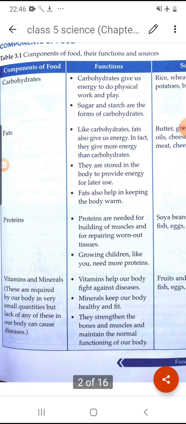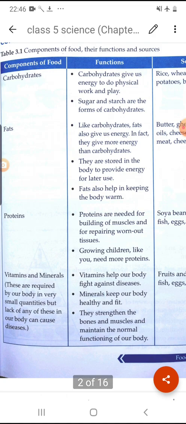The next component is protein. Protein is mainly essential for proper growth and development. It helps in building muscles in our body and also in repairing worn out tissues. In our body we have different types of tissues and cells, so protein helps in the repairing of damaged tissue.